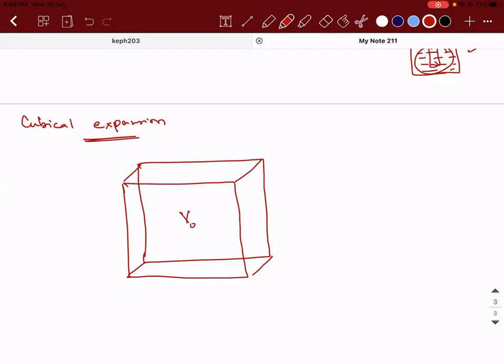Let's say the initial volume of the material is V naught. You supply temperature to this material. So what will happen? The solid will again expand on heating.